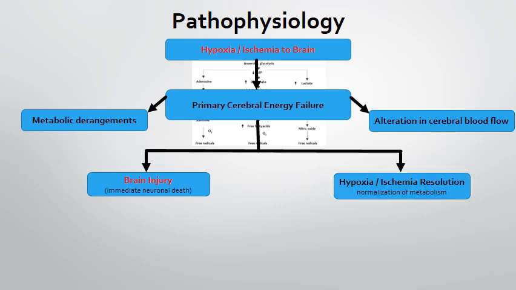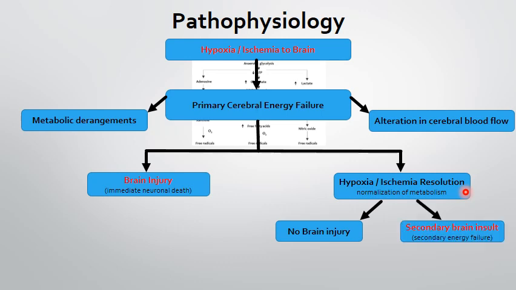If, however, the injury is not severe enough and because of its own mechanism or because of the intervention, hypoxia and ischemia resolve, there is normalization of cerebral metabolism. Even in that situation, either there would not be any brain injury and the baby would be all right, or the baby's brain may suffer from what we call secondary brain insult, which leads to secondary energy failure.